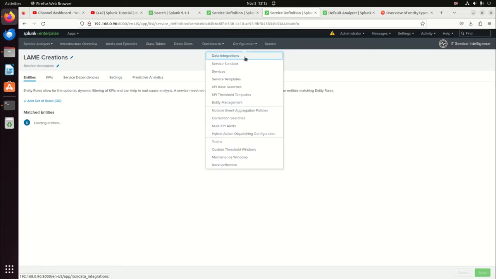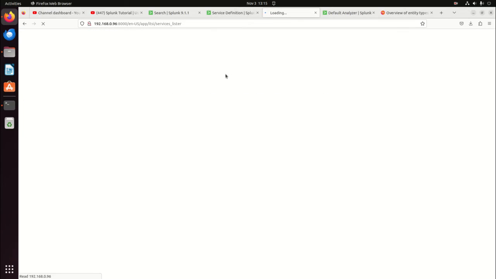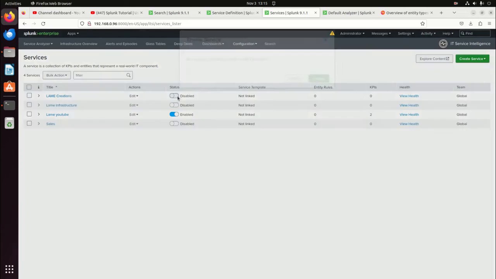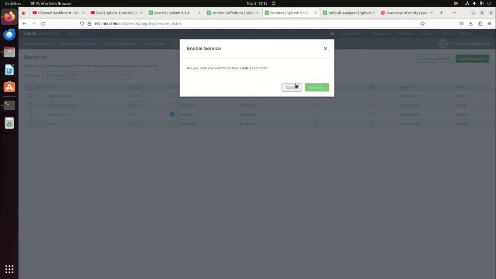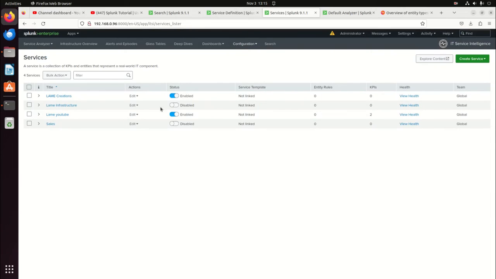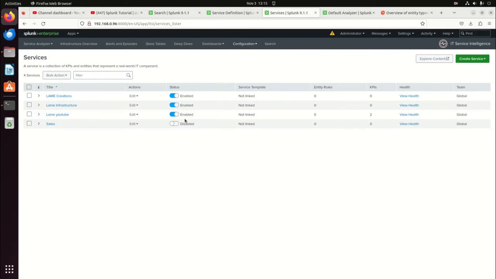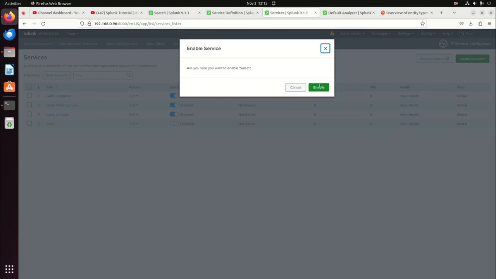Go back to the services, configure, services. So I've got four services, but I want them to be kind of a tiered service. So first thing we need to do is make sure we enable them. So we're going to enable, enable, enable, and enable.